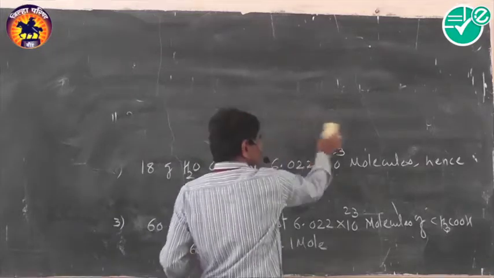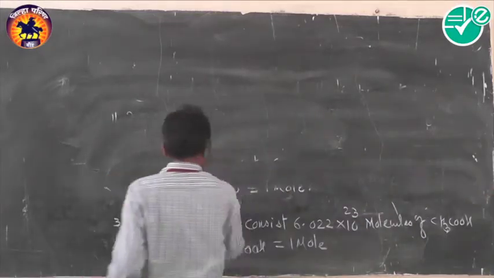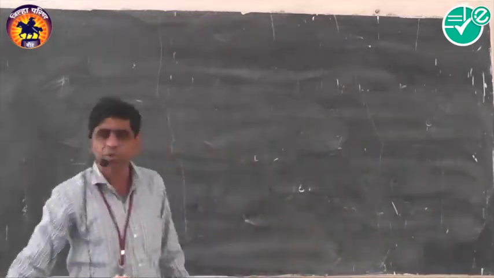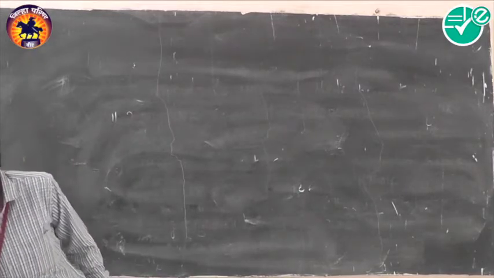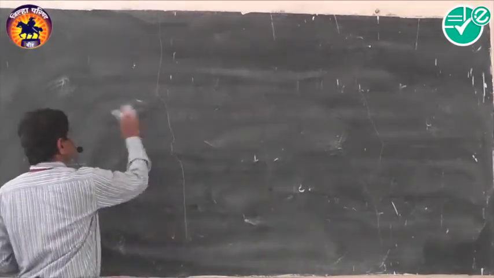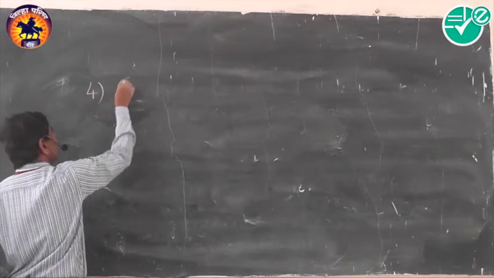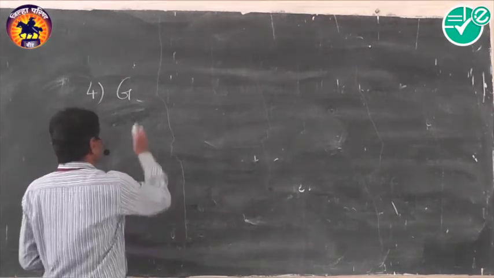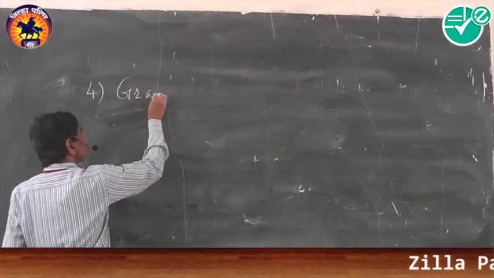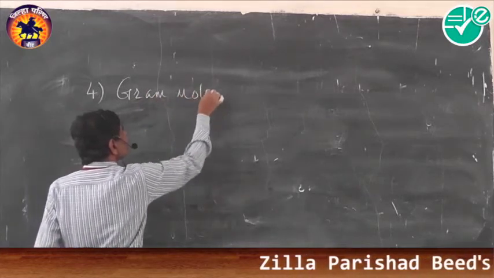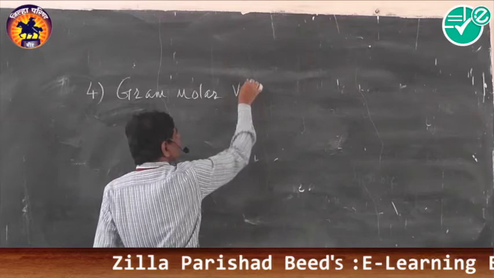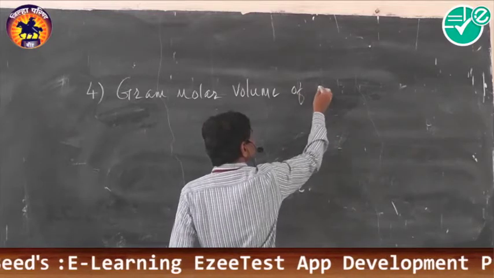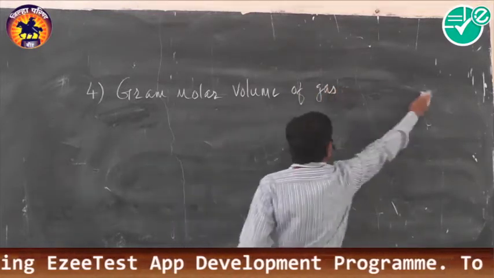Now, the fourth concept of mole is related to gram molar volume and mole.